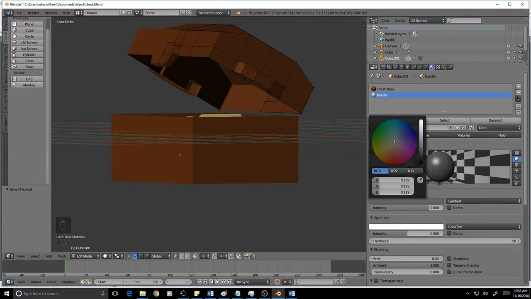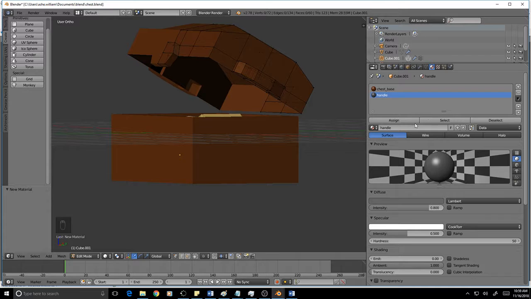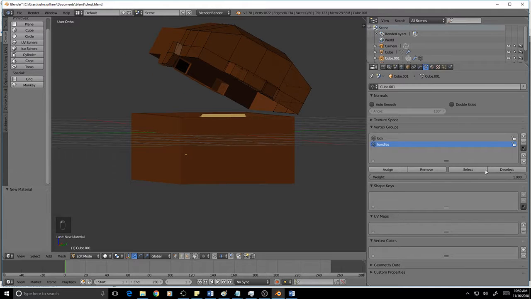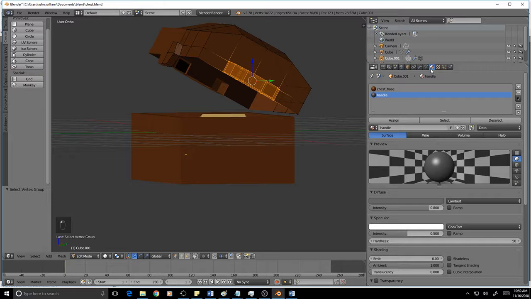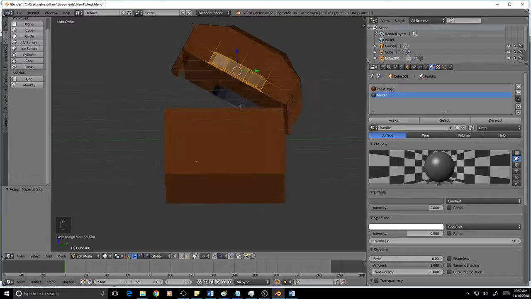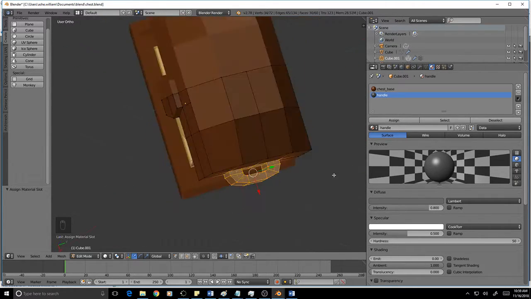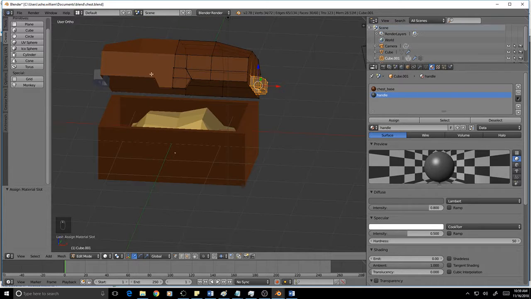So I'm just going to bring it down to about here, and I'm going to go in my vertex group tab, and I'm going to click handles. I'm going to say select. It selects my handle. Go in materials and have handle the material selected, and click assign. So what that does is it assigns that material to there, and there we go.